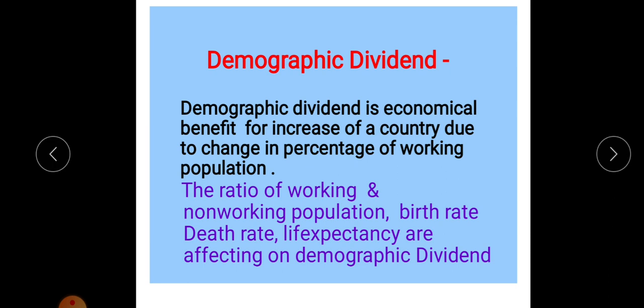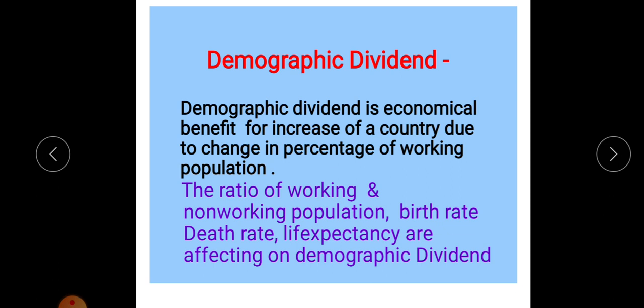This concept is related with any industry and any economic unit where there are shareholders and a distribution of profit among them in the same part. So this division of a profit or surplus received is known as a dividend. Now this is also related with the demographic dividend.